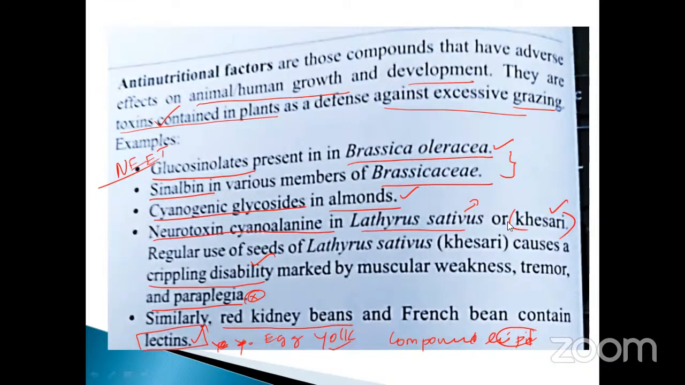Khesari is not, what is it, a dal? Okay, regular use of seeds of Lathyrus sativus, one of the khesaris, causes crippling disabilities marked by muscular weakness, tremor, and paraplegia. Similarly, red kidney beans and French beans contain lectins; these are the anti-nutritional factors present in the food stock.